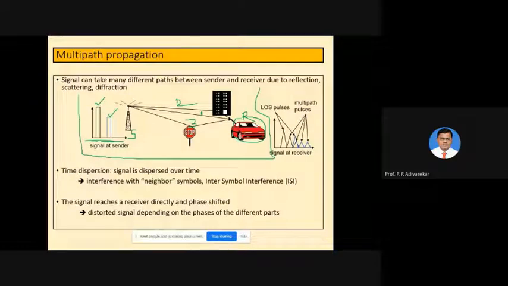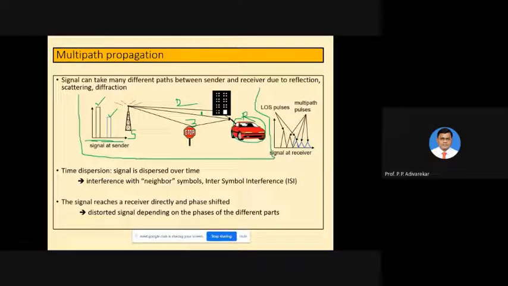And the third one is because of scattering. So the person in the car receives three types of signal: one is the line of sight, the second is due to reflection, and the third is due to scattering. As you can see, the signal at the receiver has three versions.